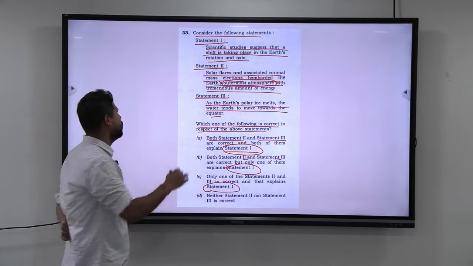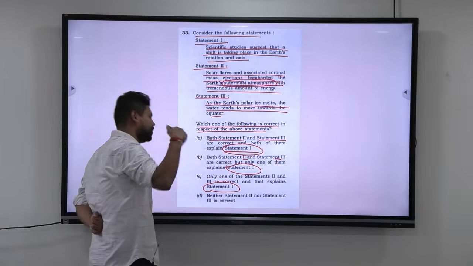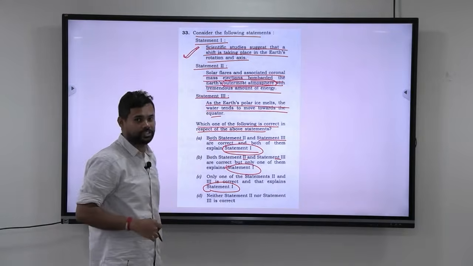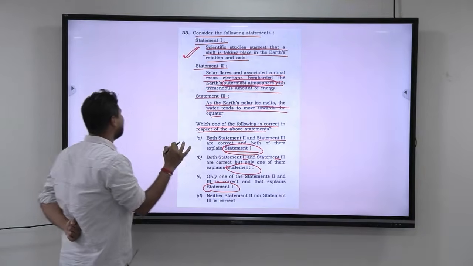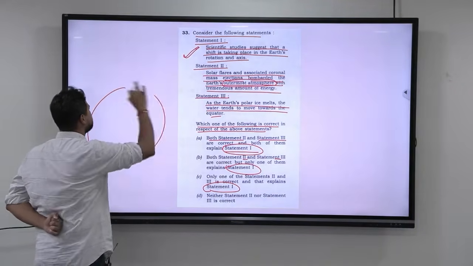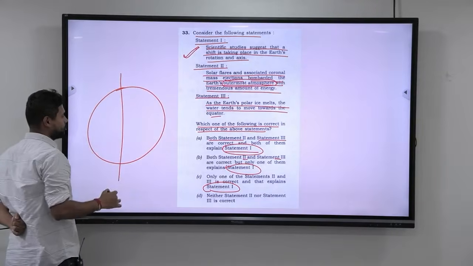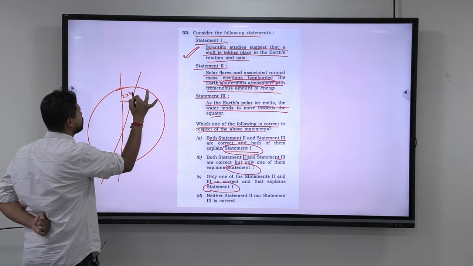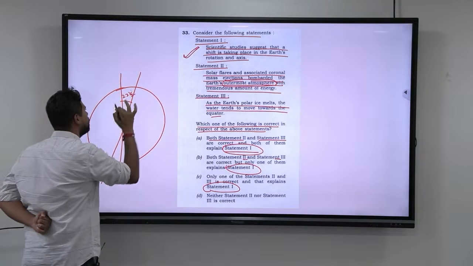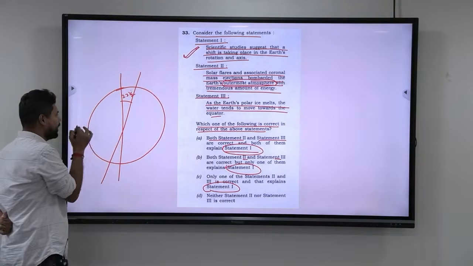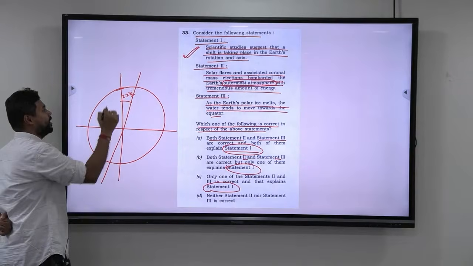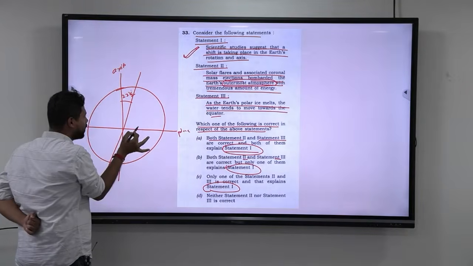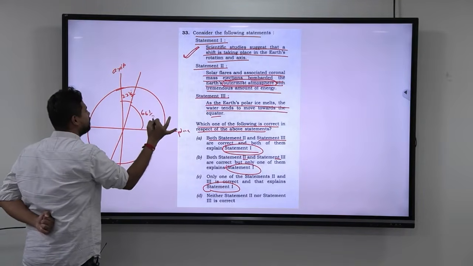So don't sit and think about statement 1. Statement 1 is definitely correct. You just have to make sure which one is more validating the first statement. Now understand that if you take the Earth, if this is the axis, the Earth is tilted on its axis by 23.5 degrees. When they say the Earth is tilted on its plane, this is the axis and this is the plane. The Earth is tilted on its plane by 66.5 degrees.